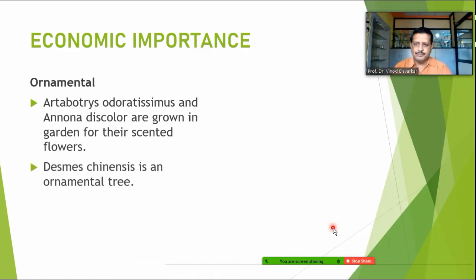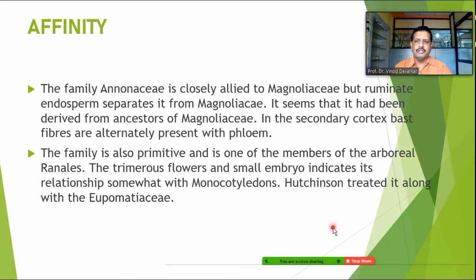When we talk about the affinity of this family, the family Annonaceae is closely related to the family Magnoliaceae, as it is also included in the order Magnoliales. But ruminate endosperm separates it from the Magnoliaceae. It seems that it has been derived from the ancestors of the Magnoliaceae. In the secondary cortex, the bast fibers are alternately present with the phloem. The family is also primitive and is one of the members of the arboreal Ranales.